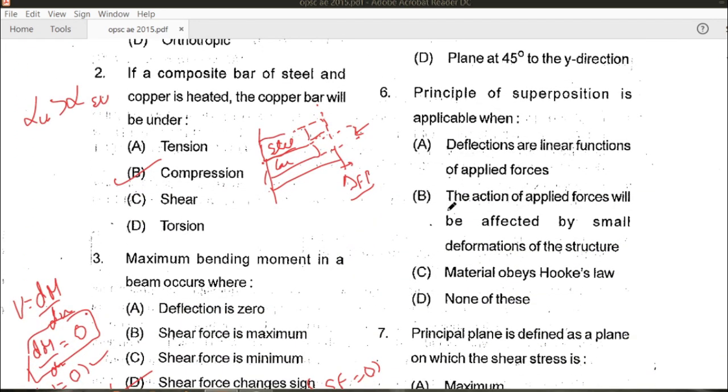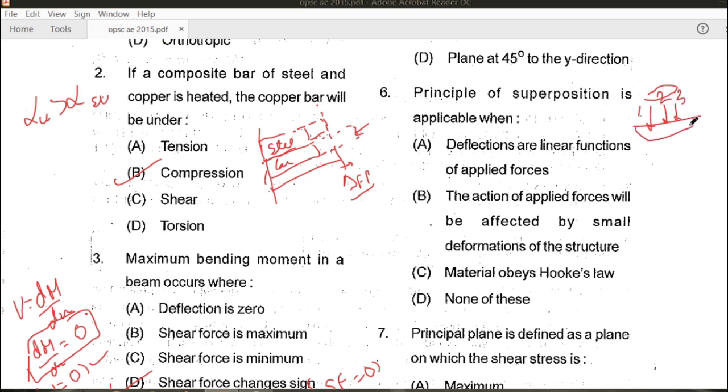Question 6: the principle of superposition is applicable when. Now we will see what the principle of superposition says. It says that in a beam or any body, suppose a number of different forces are acting, then the deflection caused by all the forces is equal to the deflection caused by the individual forces. Suppose this is the first force, this is the second force, and this is the third force.